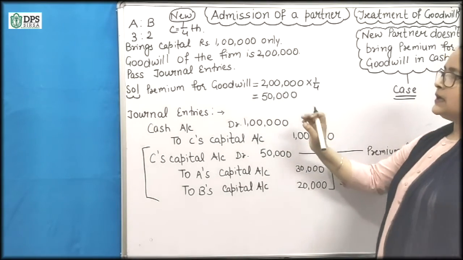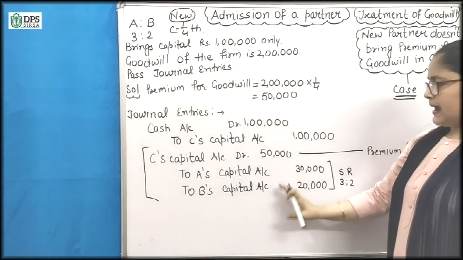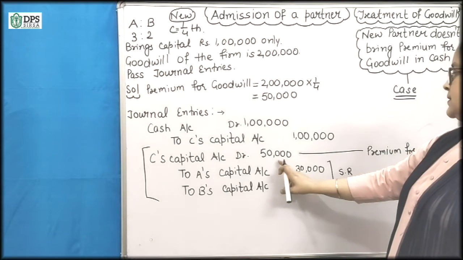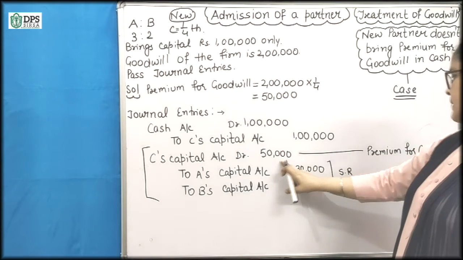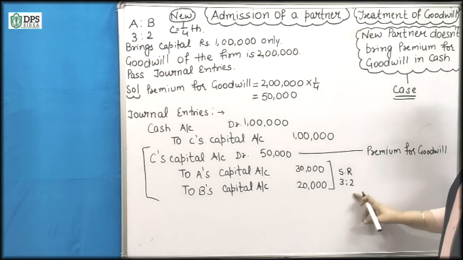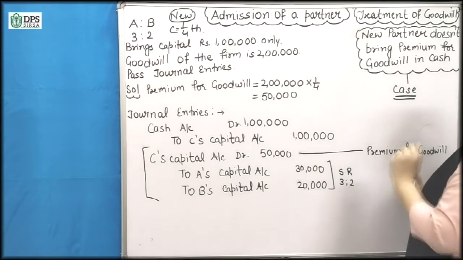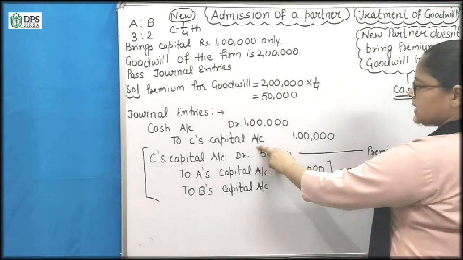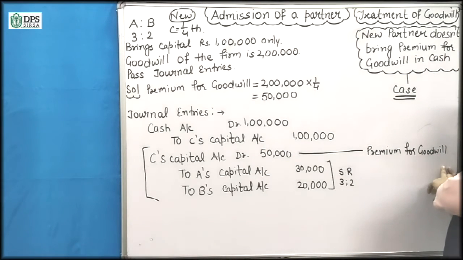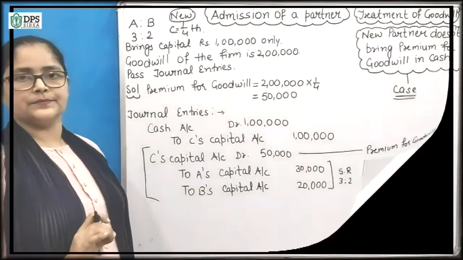You can calculate the sacrifice ratio. So A and B's capital accounts will be credited, and this share will be given to them in their sacrifice ratio, and the sacrifice ratio is 3:2. The main difference is this: if he doesn't bring premium for goodwill in cash, then C's capital account will be debited instead of premium for goodwill. So this is the difference here.